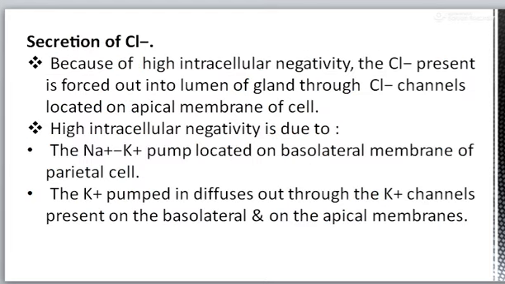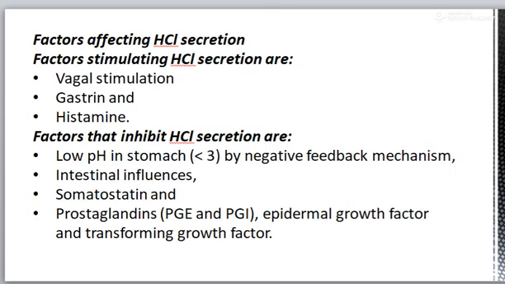Now secretion of chloride ion. As there is high intracellular negativity, the chloride ion is forced into the lumen through the chloride channel that is located on the apical membrane of the cell. High intracellular negativity is due to the sodium potassium pump that is located on the basolateral membrane of the cell, and the potassium pumped in diffuses through the potassium channel that is present on the basolateral and on the apical membrane. So there is high intracellular negativity.